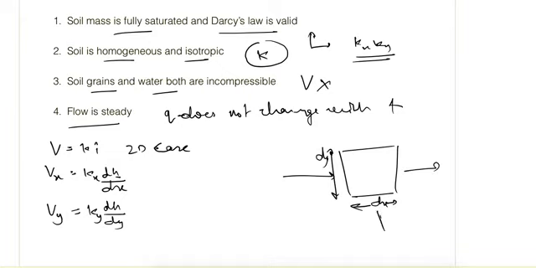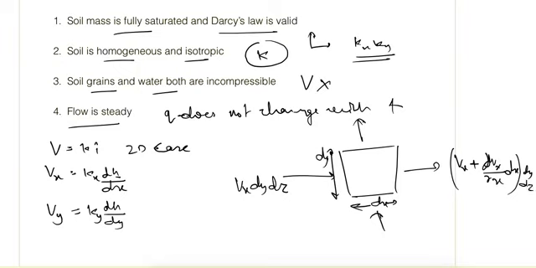So flow is coming in and going out. Incoming flow is Vx times dy dz, because dy dz will be the perpendicular cross sectional area, and in the x direction outgoing flow is Vx plus del Vx upon del x dx times area, that is dy dz.